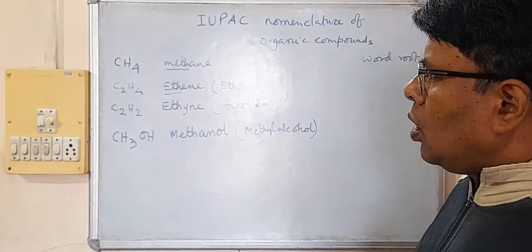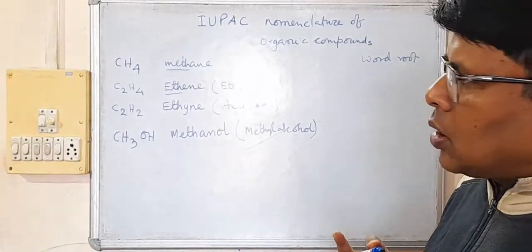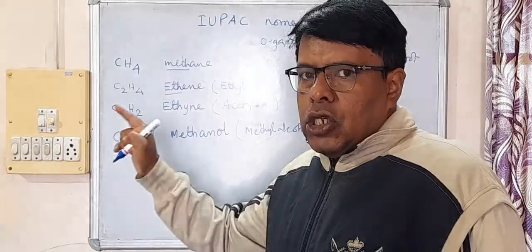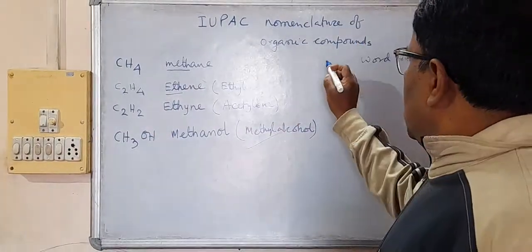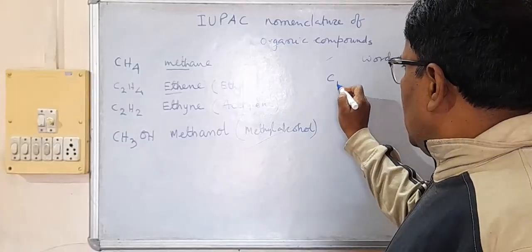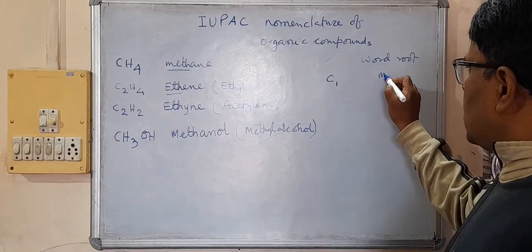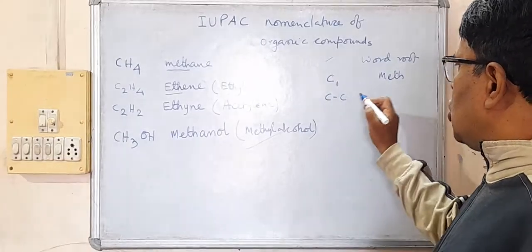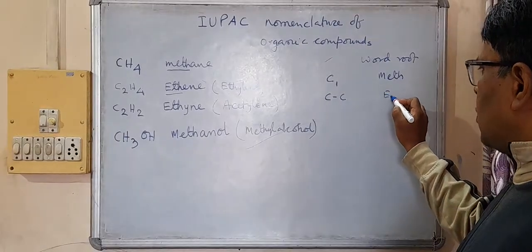So what will be the word root? That depends on how many carbons are there in the chain. If there is one carbon in the chain, then the word root is meth. If there are two carbons in the chain, the word root is eth.